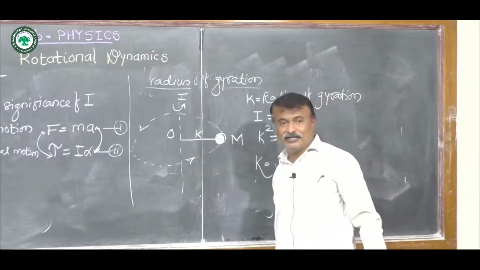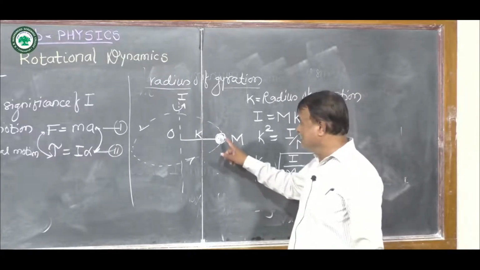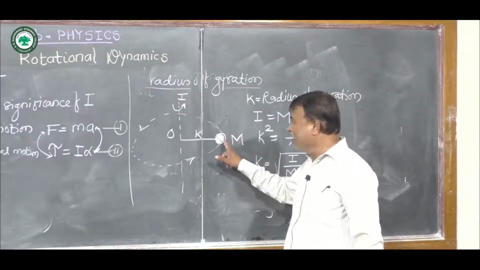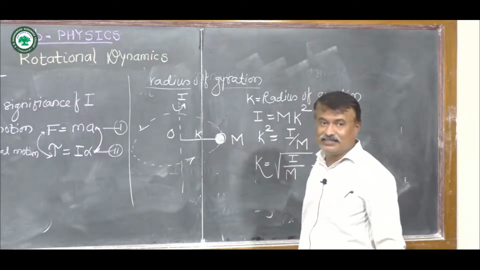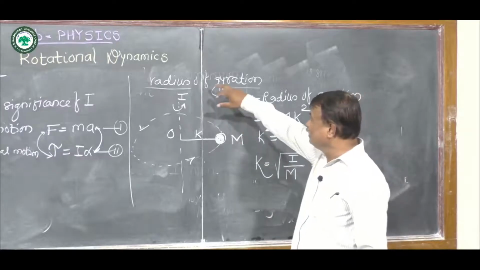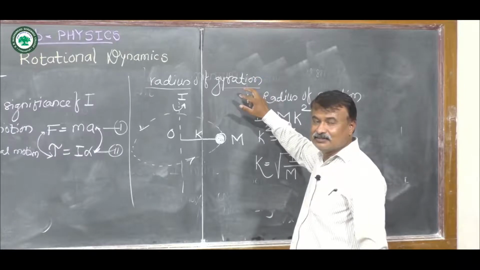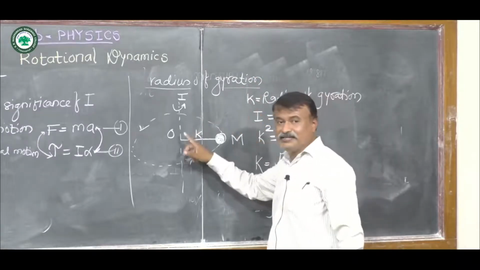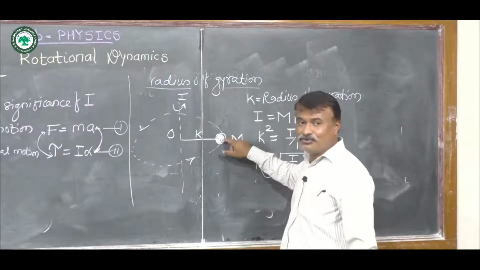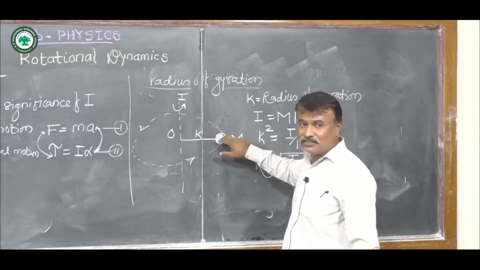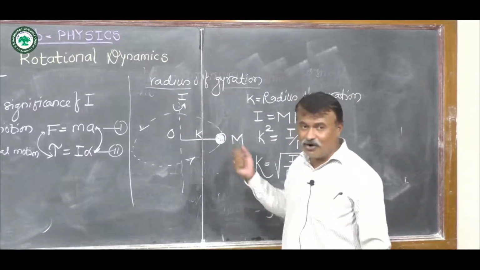Now from this figure we can define the radius of gyration. It is simply the distance between the point mass and the axis of rotation. The radius of gyration of a rotating body is defined as the distance between the axis of rotation and the point at which the whole mass of the body is supposed to be concentrated and possesses the same moment of inertia as that of the body.